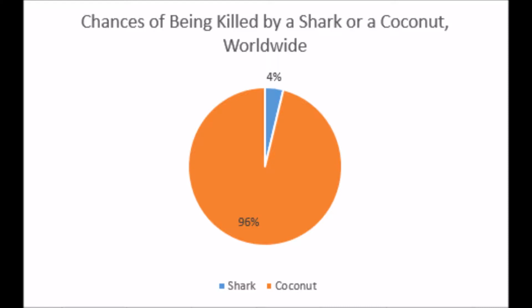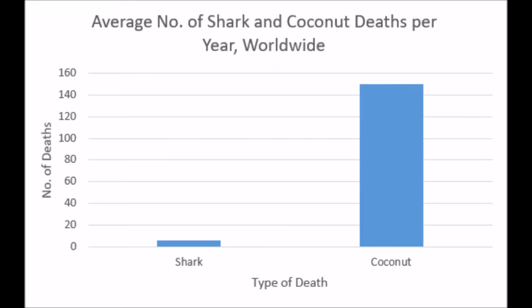Before we started investigating, we hypothesised that you would be more likely to be killed by a shark. To get the best possible data, we decided to research this data online. Unfortunately, we were unable to find any real statistics based on data for coconut deaths. However, we did find an estimate for this statistic on a website named paradise.castaway.com. It claimed that on average 150 people were killed per year worldwide from falling coconuts.